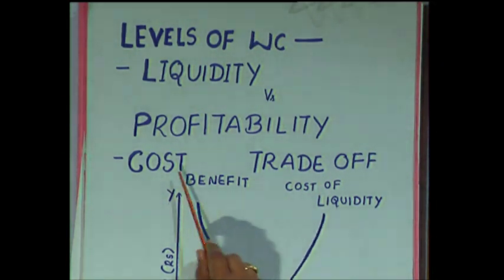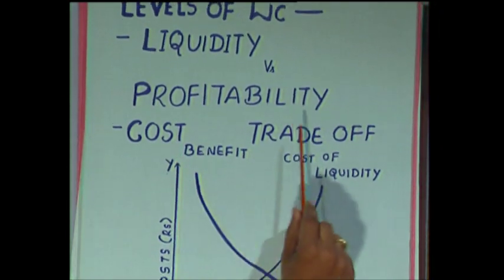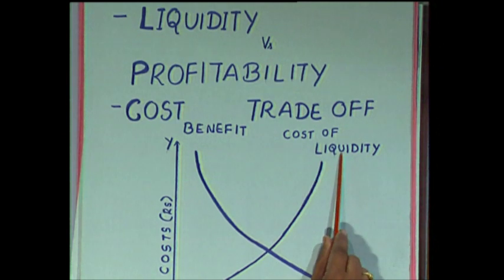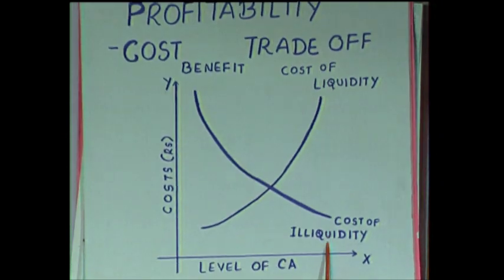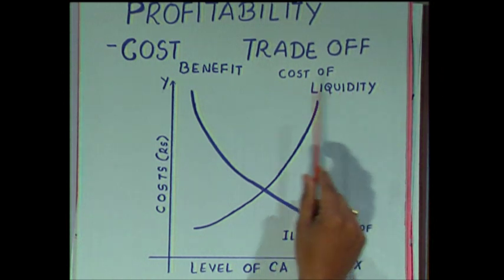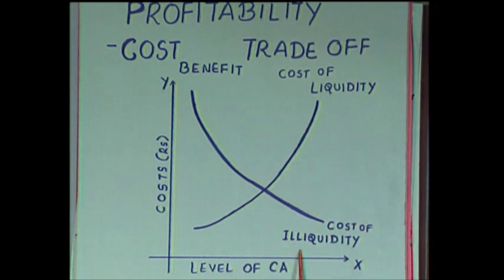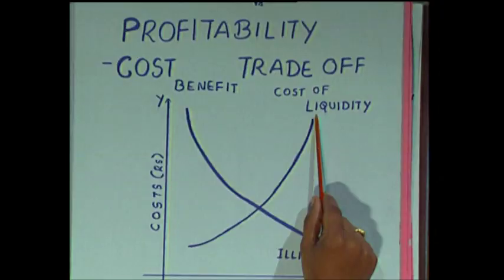Another way of looking at the same point is the cost-benefit trade-off. Here, two different costs are involved when you refer to working capital. One cost is the cost of liquidity and the other is the cost of illiquidity. By liquidity, we mean the ability to make payment of the current obligations. By illiquidity, we mean the inability to meet the current obligations. If you have more current assets, then in such a case the liquidity position is good. But at what cost are you getting this liquidity? At the cost of profitability. Your profitability will be less. That means you are foregoing the opportunity to earn a return. That foregone return is considered to be your opportunity cost.